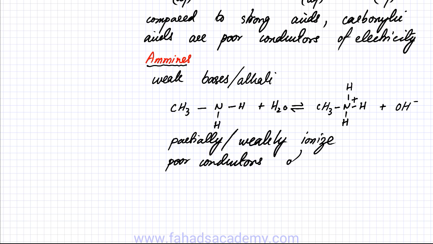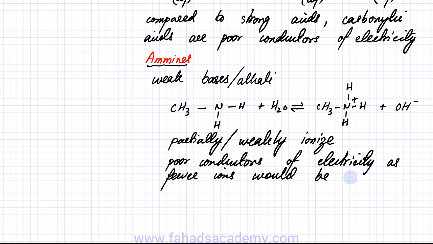Conductors of electricity, as fewer ions would be produced, and you're comparing them, and this is true only when you're comparing them with strong bases or alkalis.